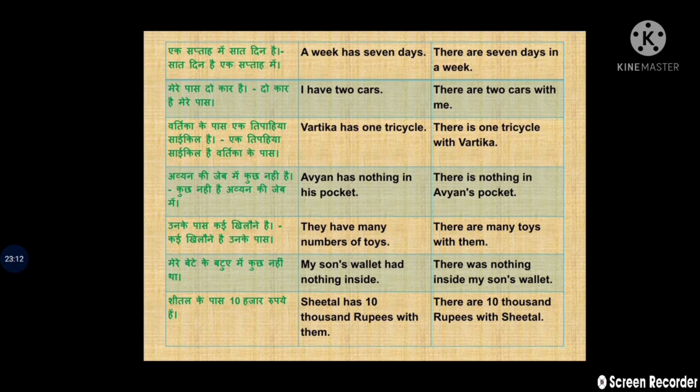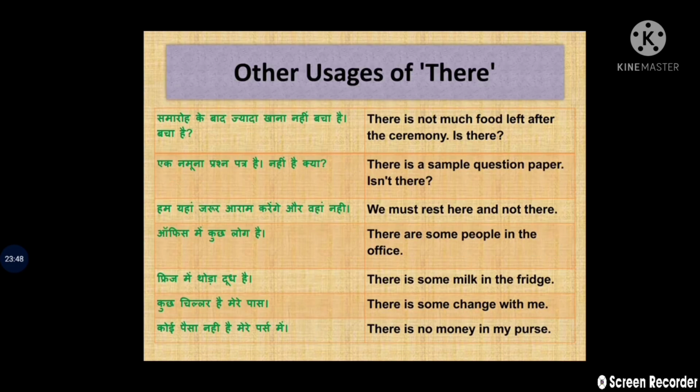A week has 7 days. It is correct. There are 7 days in a week. I have 2 cars. There are 2 cars with me. Vartika has one tricycle. There is one tricycle with Vartika. Clear? They have many toys. There are many toys with them. Similarly, you can make your own by using the same pattern. Other uses of there: how we can use there with other uses except these which we have discussed.